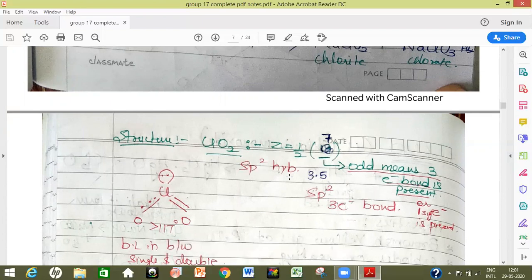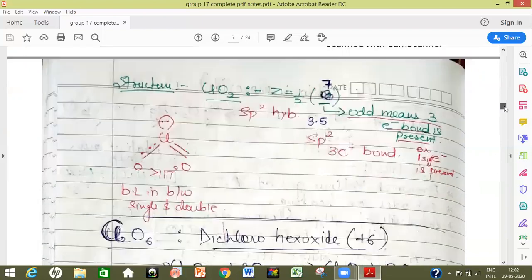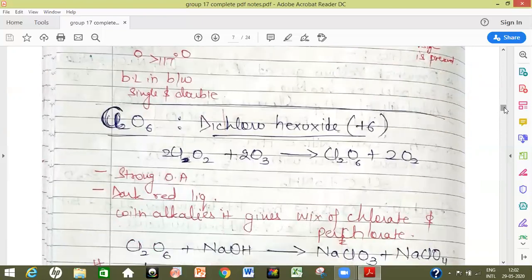Here, based upon the experimental observation, it was found that 3-electron two-centered bond was present, which was confirmed from the OCl bond length, which was found to lie in between single and double bond. So this confirmed the presence of three electron two-centered bond, which confirmed the geometry to be sp2 hybridized and to be trigonal planar.